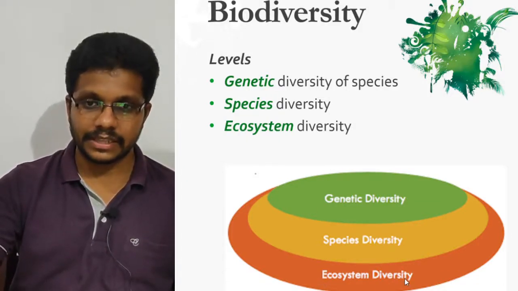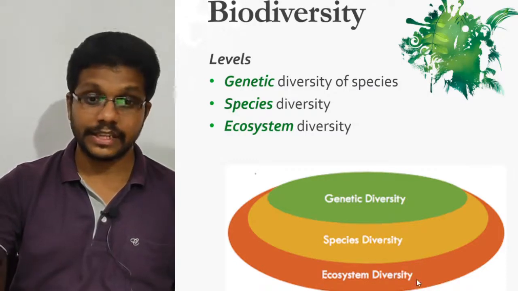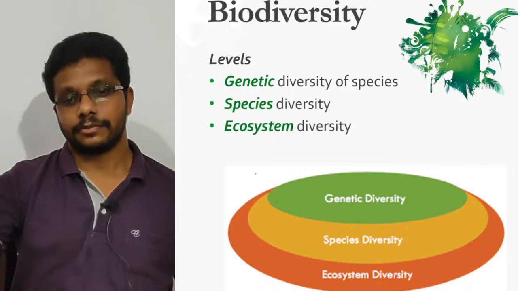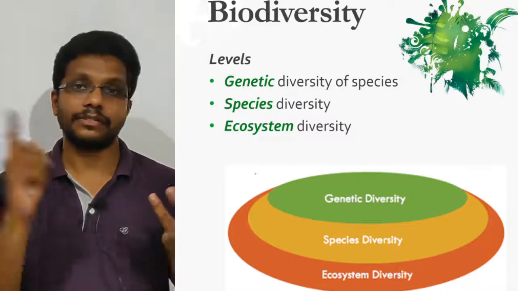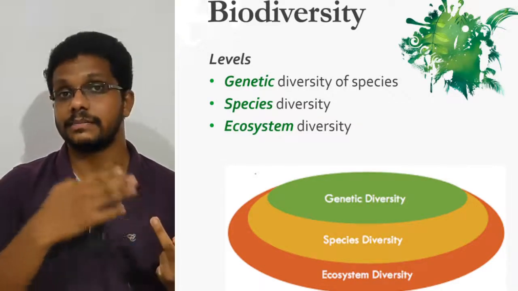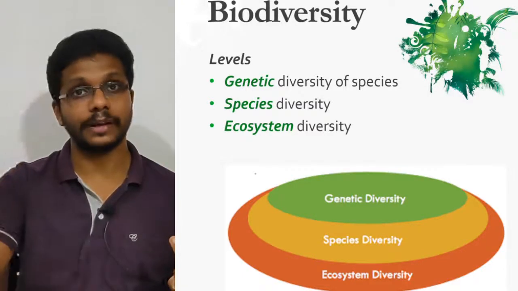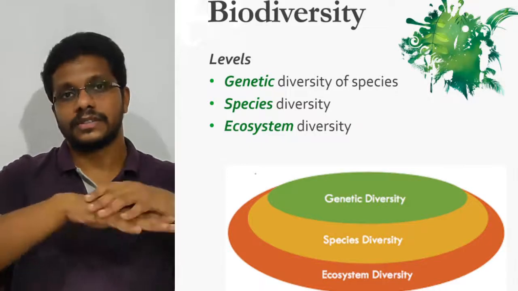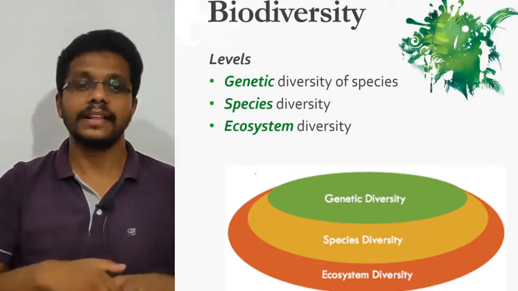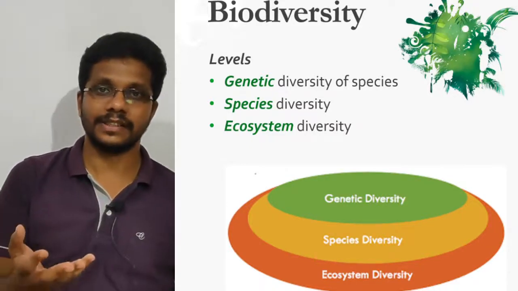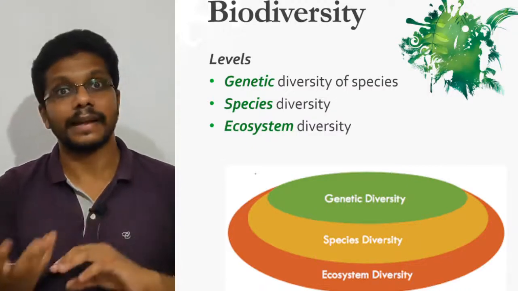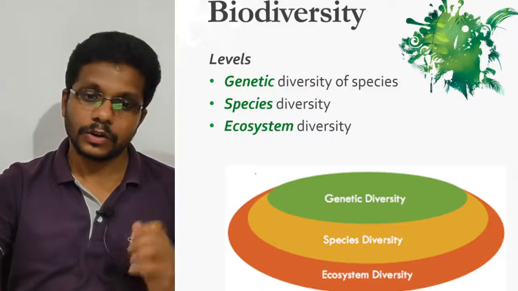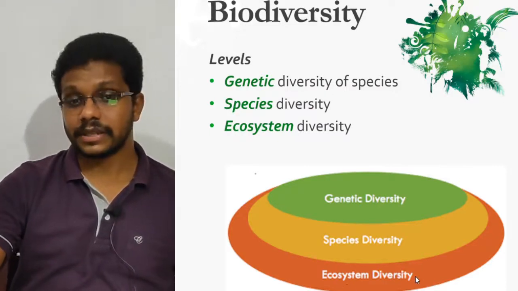We have the ecosystem diversity. As we said before, ecosystem diversity includes different communities and different types of landscapes. If you take one ecosystem, it may have freshwater communities, maybe coastal communities, mountain communities. If they are connected in a single landscape or a single area, that ecosystem is more diverse. Some other ecosystem may not be that diverse. It may have only one type of community over there.